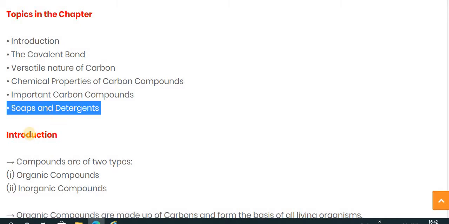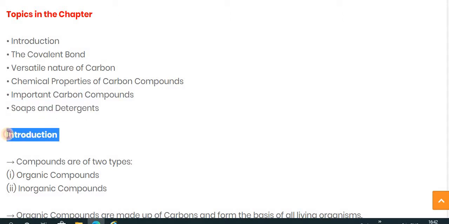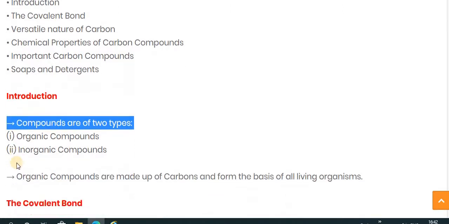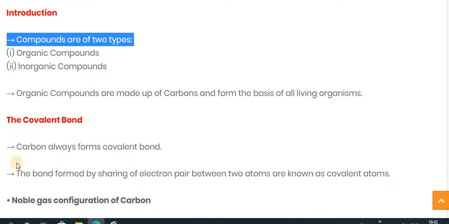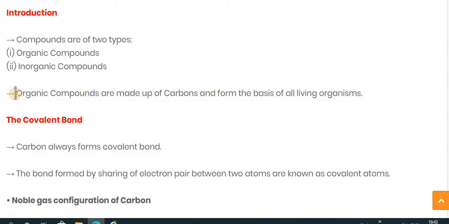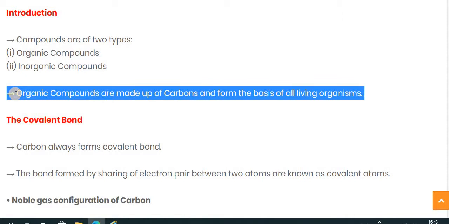As we discussed some of the points in the previous video, even though we will revise it in this video. Let's start with the introduction. Any compounds are divided into two types, that is organic compound and inorganic compound. In this chapter we will discuss only organic compound.